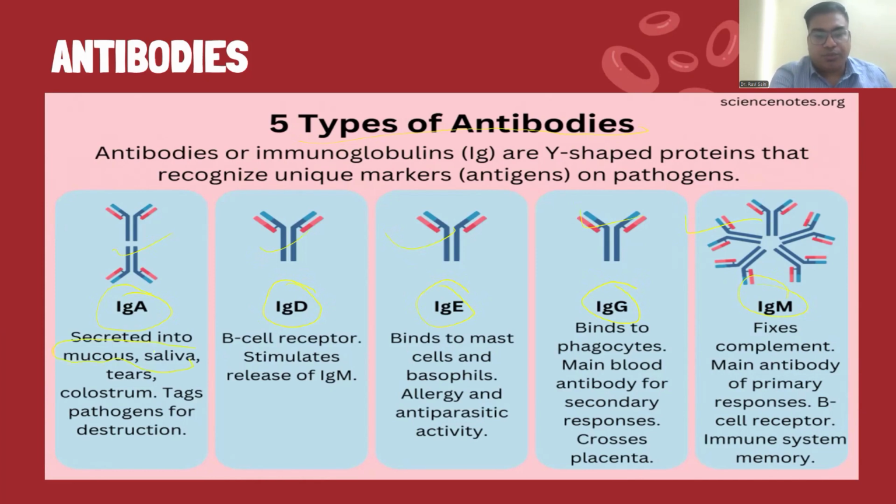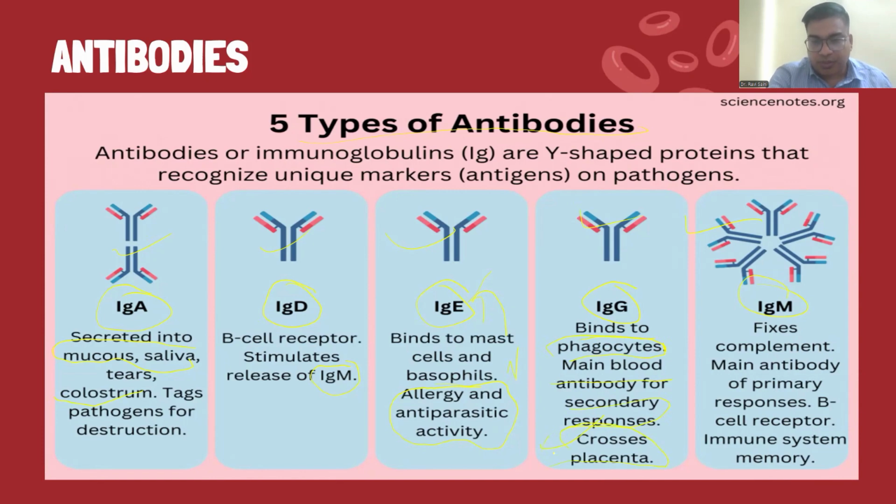IgA is secreted into mucus, saliva, tears, colostrum. IgD stimulates release of IgM. IgE binds to mast cells and basophils, specifically in allergic and antiparasitic activity. IgG binds to phagocytes, and is the main antibody for secondary responses.